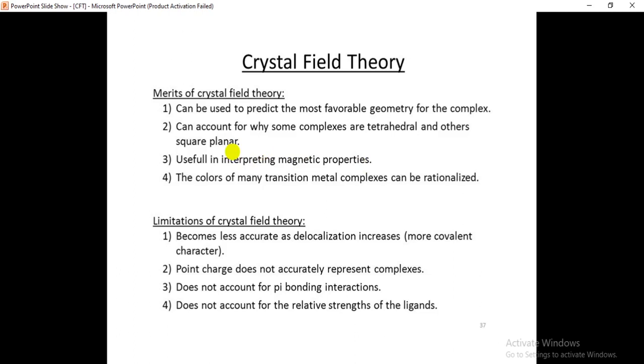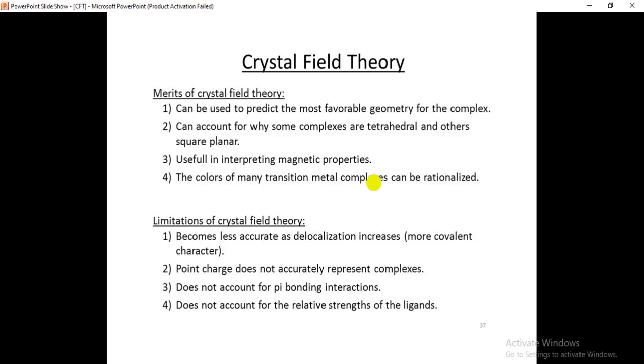In both types of complexes we have 4 ligands. Is it clear? 4 ligands, but one is tetrahedral and one is square planar. Why does the formation of the complexes differ? We can explain these things from the crystal field theory.